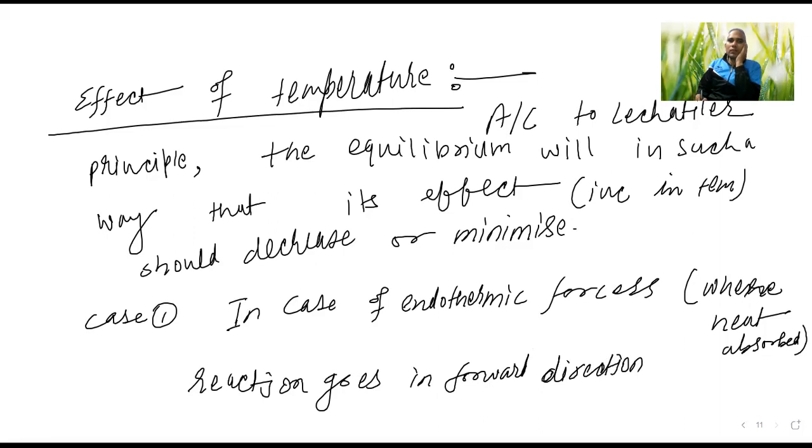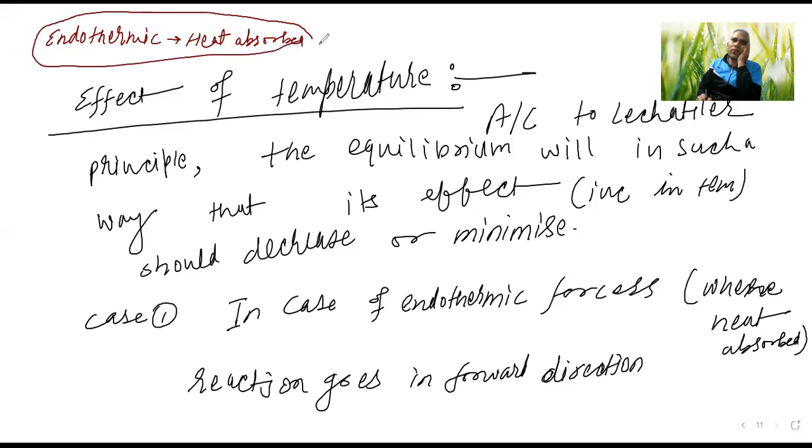So endothermic reaction, do you know? Endothermic means heat absorbed. Exothermic means heat released. So if it is endothermic, it will go in the forward direction.